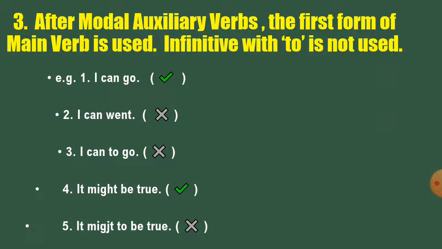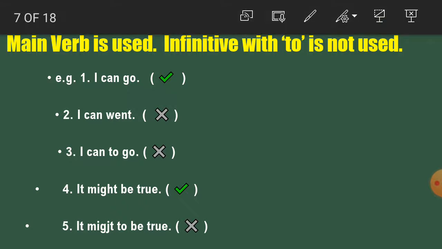Now fact number 3: after a modal auxiliary, the first form of the main verb is used. Infinitive with to is not used. With the help of examples, students: I can go. Here go is V1, so this is the correct sentence. Number 2, I can went. This is incorrect because went is V2. I can to go. This is incorrect because to go is the infinitive form. It might be true. This is true here because be is V1.